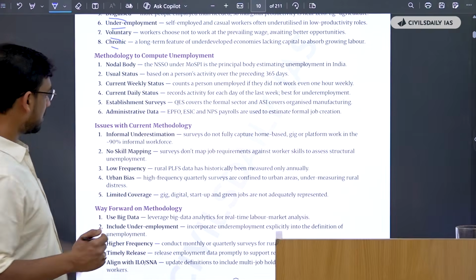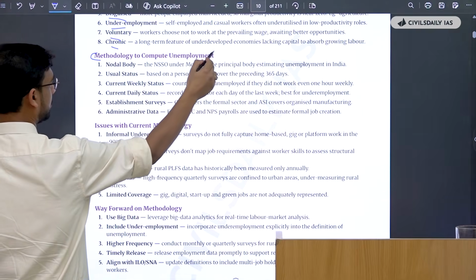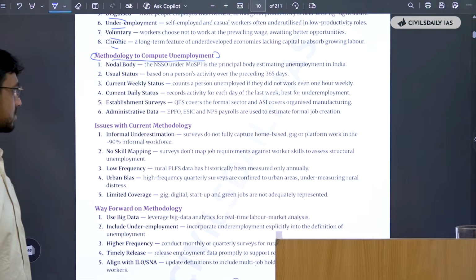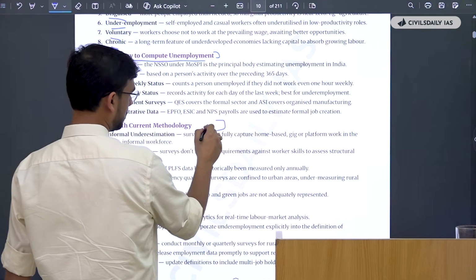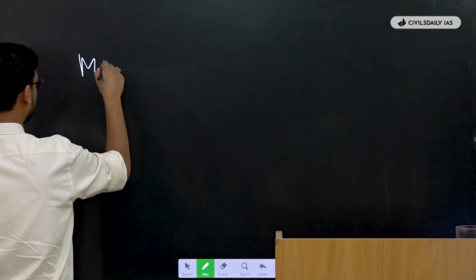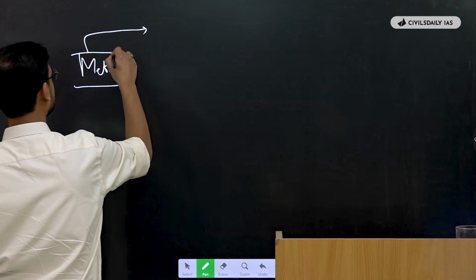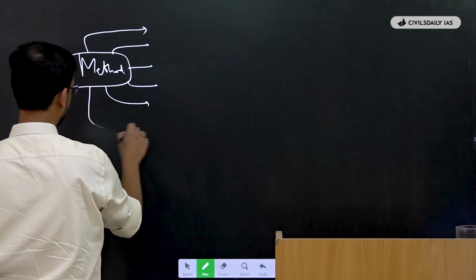Again, suppose the methodology is asked, or even if methodology is not asked, you are just asked how India computes unemployment. So what you can do is use methods after the intro and bring out 6 points as a smart art.